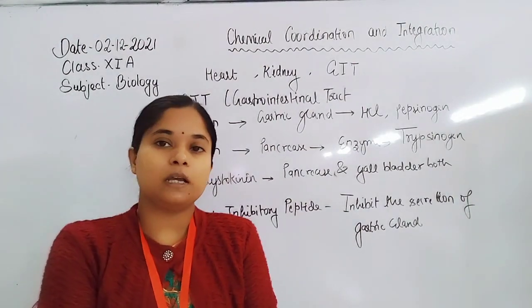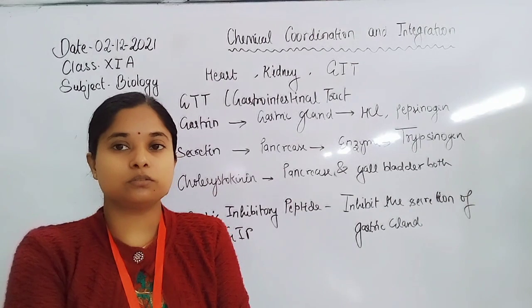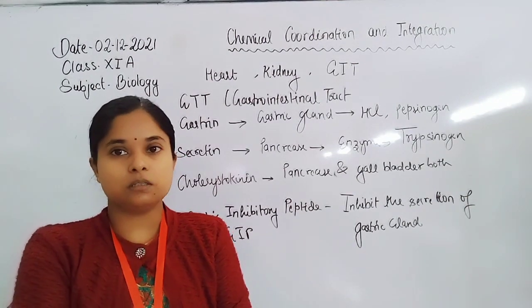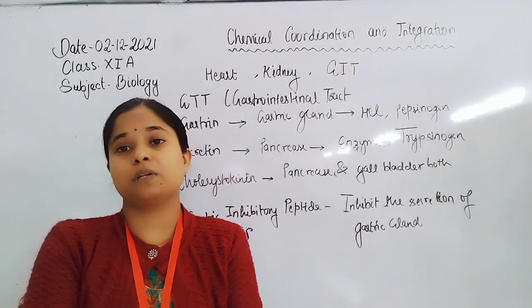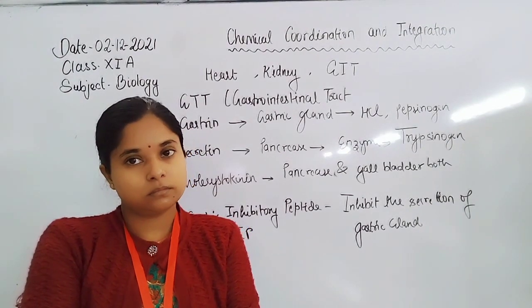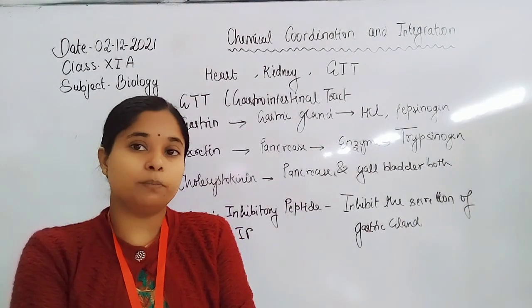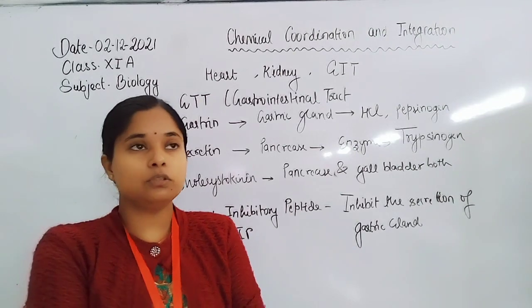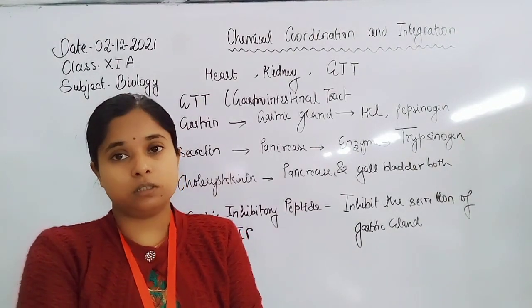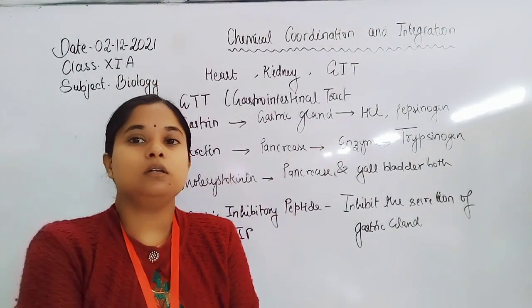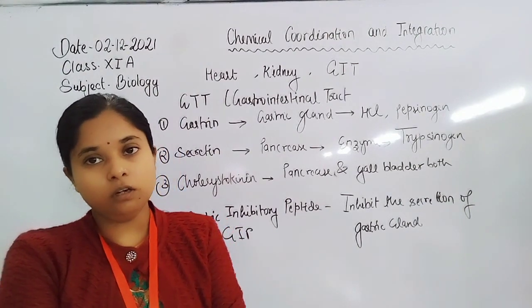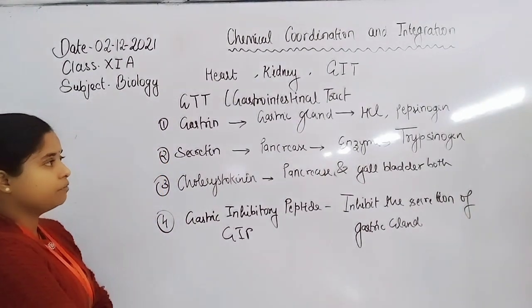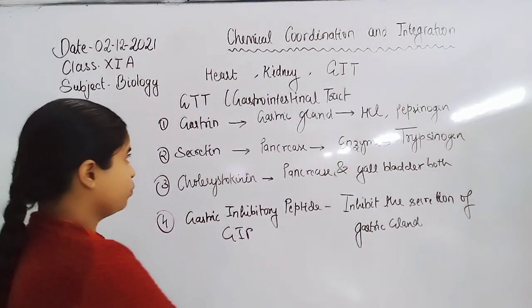The function of ANF is dilation of blood vessels, through which the blood pressure decreases. When blood pressure increases, the pressure on the heart wall also increases, ANF is secreted, and it dilates the blood vessels, so the blood pressure becomes decreased.